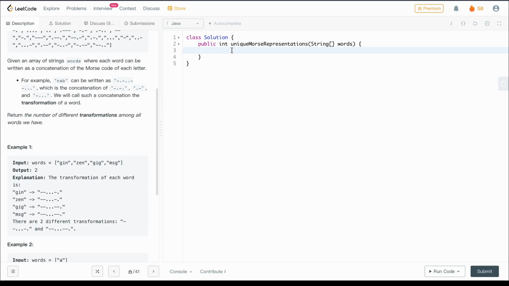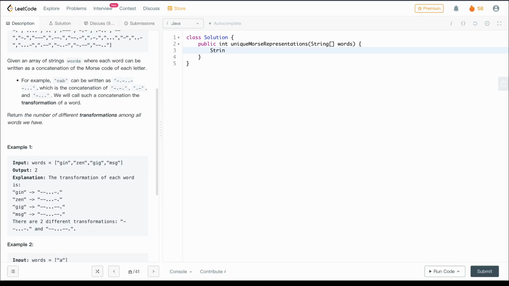So let's build a logic for this solution. What we can do is calculate the Morse code for each word and then store them in a set, which will contain only unique values, and then we will return the size of the set. So let's try to do it.